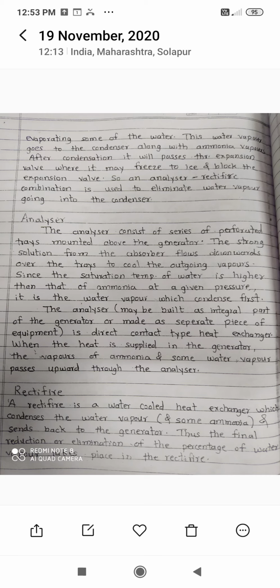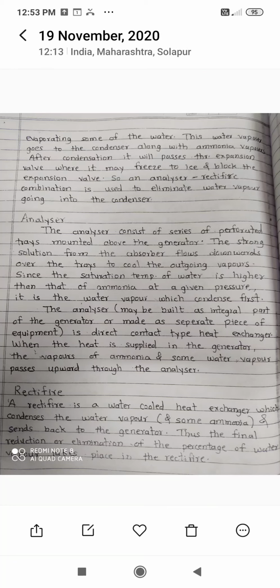When the heat is supplied in the generator, the vapors of ammonia and some water vapors pass upward through the analyzer. So this analyzer removes some amount of water vapors which come with ammonia, and those water vapors get condensed with the help of the analyzer and get collected back in the generator.